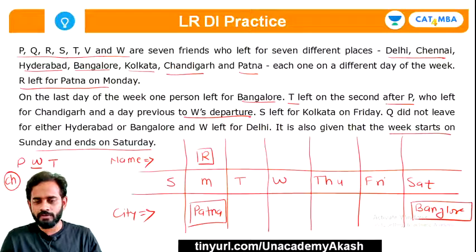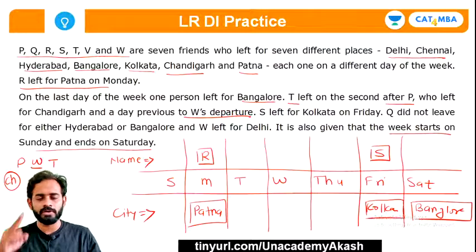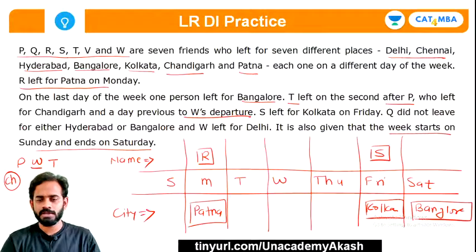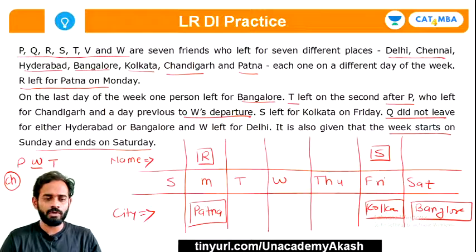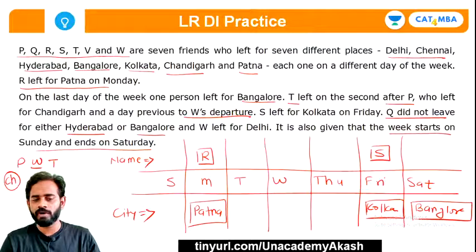Now, S left for Kolkata on Friday. Okay, so I'll write Kolkata city. Very simple. Okay, the next part is Q did not leave for either Hyderabad or Bangalore, and W left for Delhi.